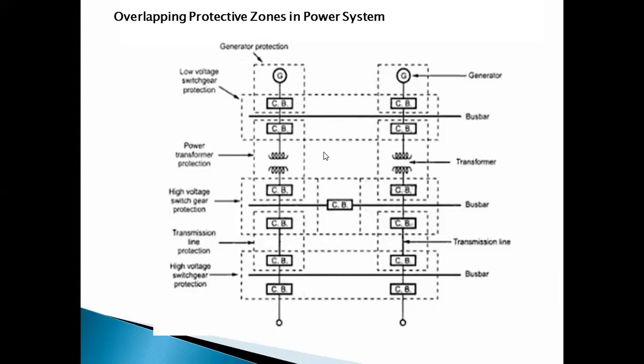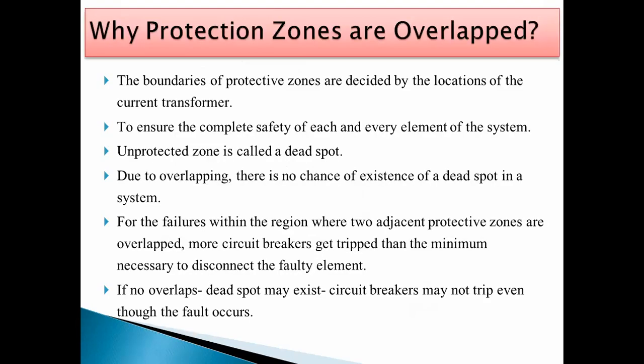Okay, so why is this overlapping there? If the system is not protected, what will happen if any fault occurs in the system? Your whole system may break down. Therefore the zones are overlapped.